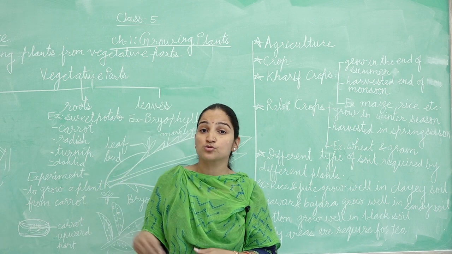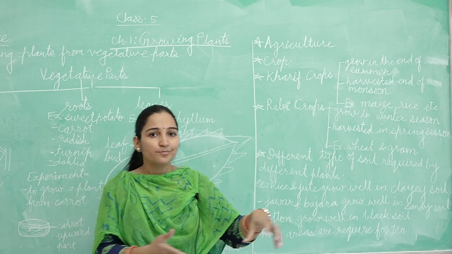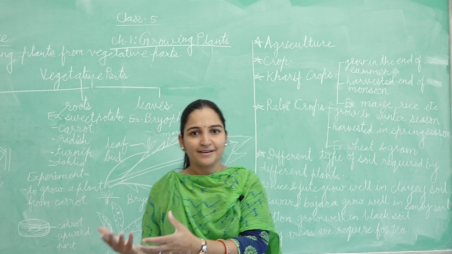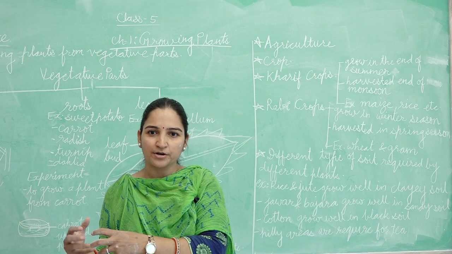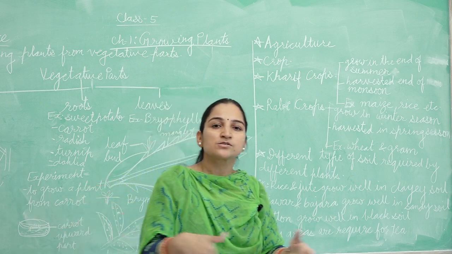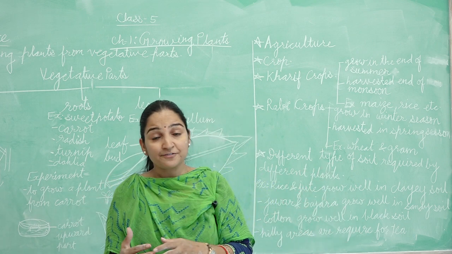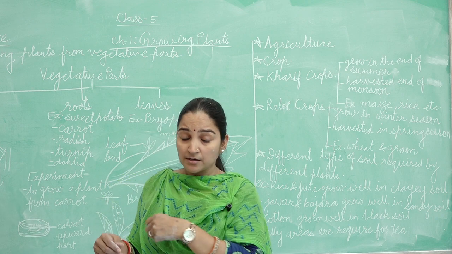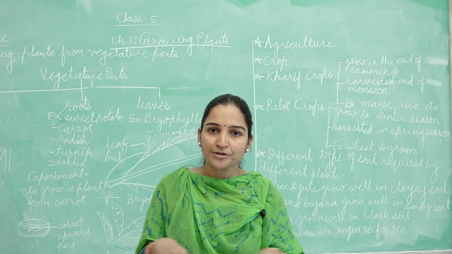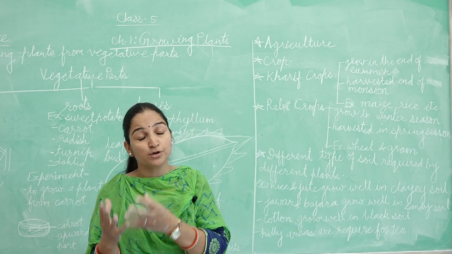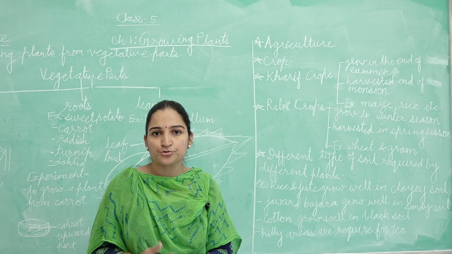The second step is adding fertilizers. Before sowing seeds, we have to add fertilizer because all crops need nutrition.